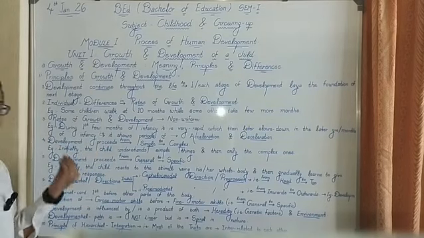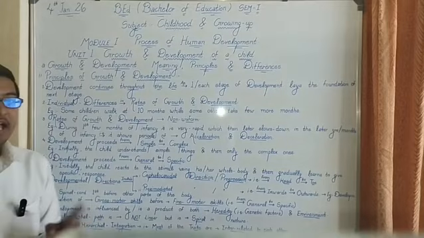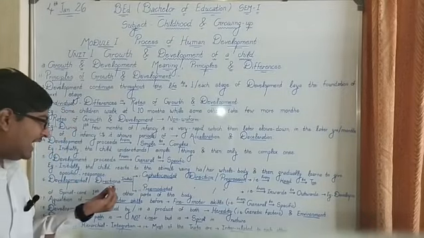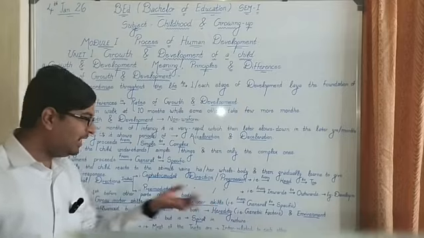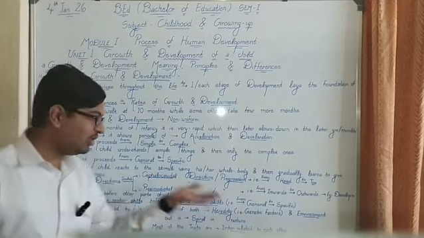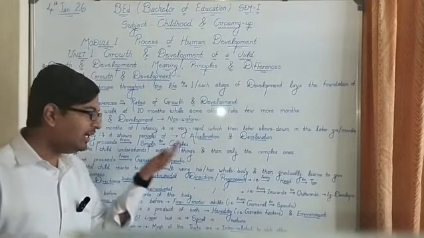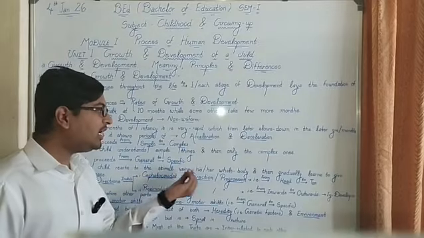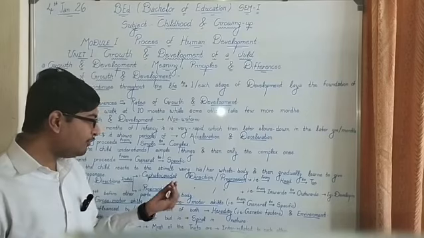Sixth principle of growth and development is developmental directions. Basically, we have two developmental directions, namely cephalocaudal direction of development or cephalocaudal progression, and the second one is proximodistal direction of development or proximodistal progression. So, what do you mean by cephalocaudal direction? Cephalo means head and caudal means feet.